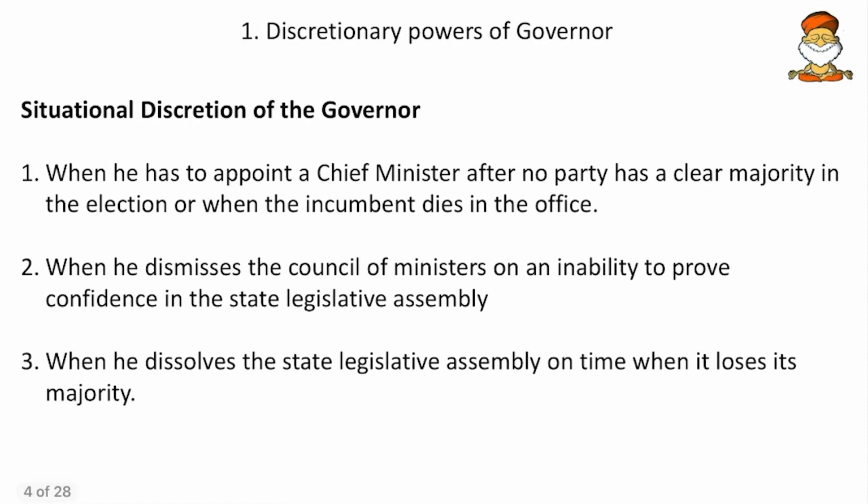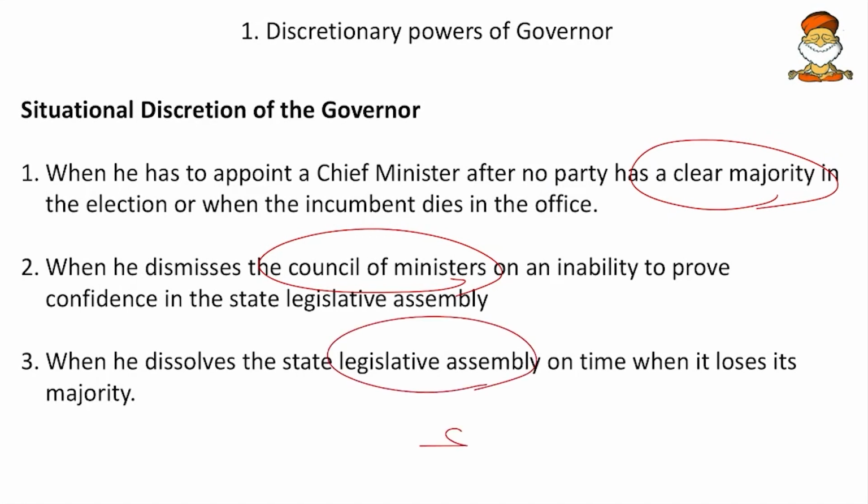Then come to the next, situational discretion of governors. Here, when he has to appoint a chief minister after no party has a clear majority, during a hung mandate, he has situational discretion. Then when he dismisses the council of ministers on an inability to prove confidence, whenever the confidence motion has failed, and when he dissolves the state legislative assembly, all are almost the same. So whenever there is a confusion about who has to become chief minister, the governor will take one call, and that too whenever there is no proper majority.